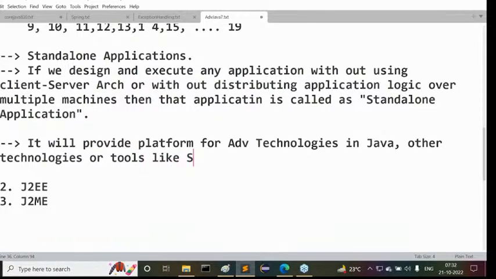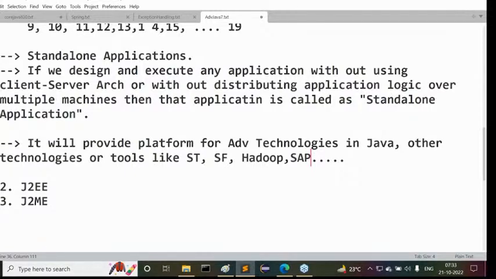We can understand it. Selenium testing, Salesforce, Hadoop, and so on. Hadoop or maybe Android. If you want to go for some other platforms, J2SE is mandatory. Not only this, maybe SAP related products are available. For all of these, J2SE is a basic platform. Without knowing J2SE, we are unable to understand all the remaining content.